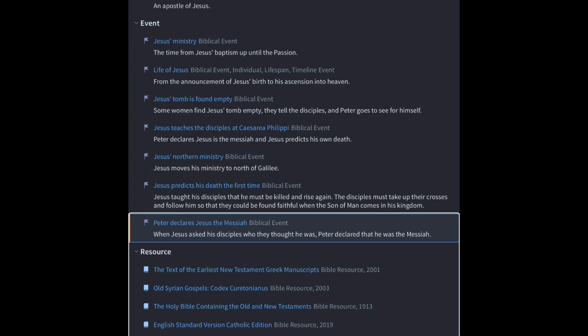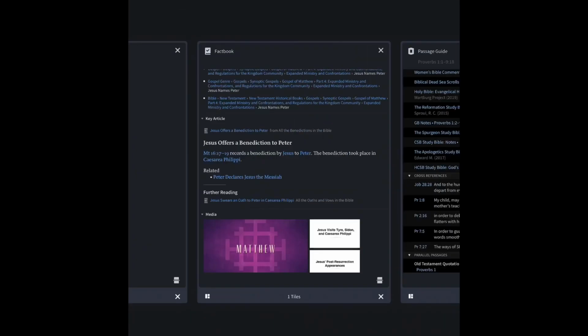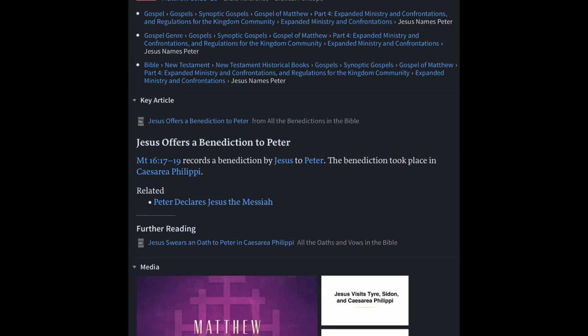Now, the reason I copied this, check this out. More items. Help, Settings, Community, Church, Faithlife Groups app, Atlas, Media, Advanced Text, Reference scanner, Factbook. You go down to here, and then you come to the search box: topic or reference.